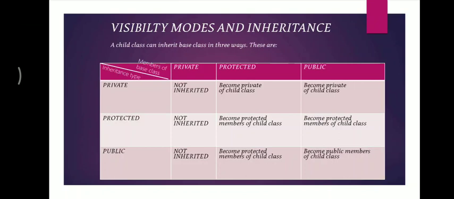So, summing up, I can revise it. When we provide inheritance in private mode, then protected and public members become private members of the child class. When we perform it in protected mode, then protected and public members become protected members of the child class. And if we perform it in public mode, then protected remains protected and public remains public. And in all three cases, private members will not get inherited at any time.